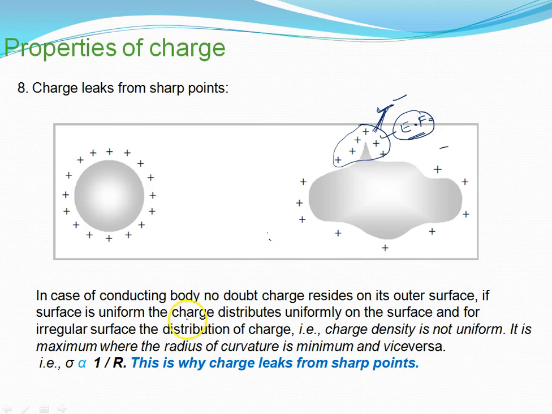This I have written here, sigma is proportional to 1 by r. I will discuss later on why sigma is proportional to 1 by r, that is, surface charge density. But you can understand that charge always resides at the sharp end, so charge will leak from the sharp points.